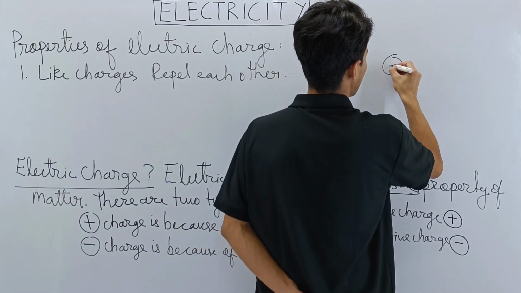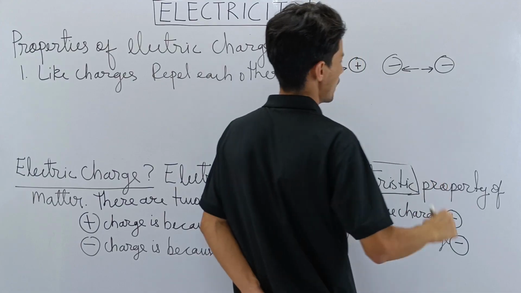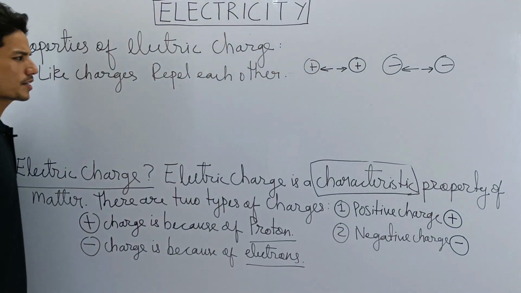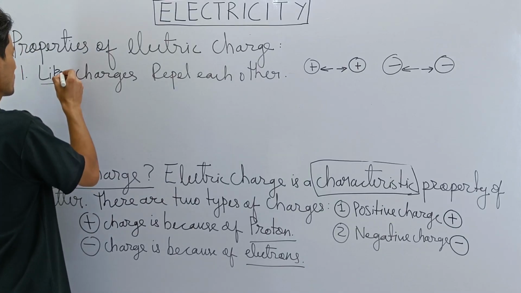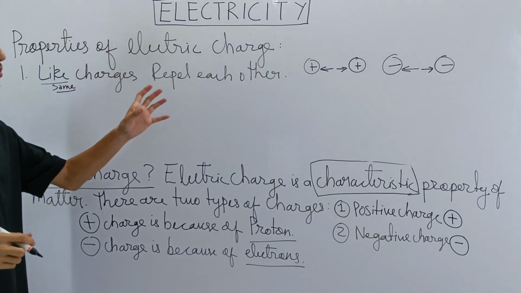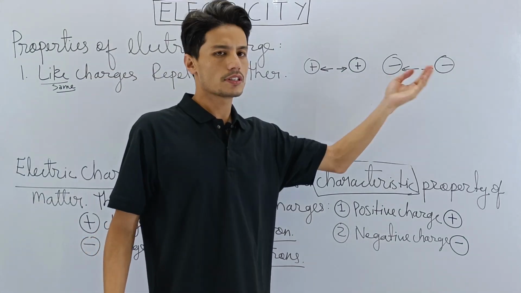Similarly, negative and negative will also repel each other. That is the meaning of like charges. Like means same, isn't it? Same charges, positive or negative, repel each other.